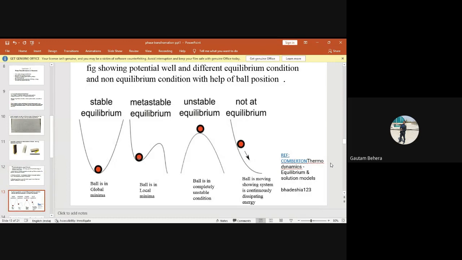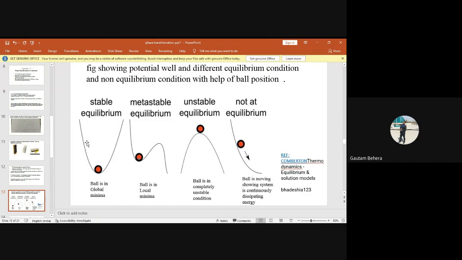Okay, let me show you another interesting figure. This figure basically shows you potential wells and different equilibrium or non-equilibrium conditions. So this figure is showing you potential wells. This is one potential well, this is one potential well, this is one potential well, this is one potential well. And these are the balls, you can say, the red and black ones. Each figure is showing you one potential well having the position of the ball, and the position of the ball in the potential well will define the equilibrium or non-equilibrium condition.